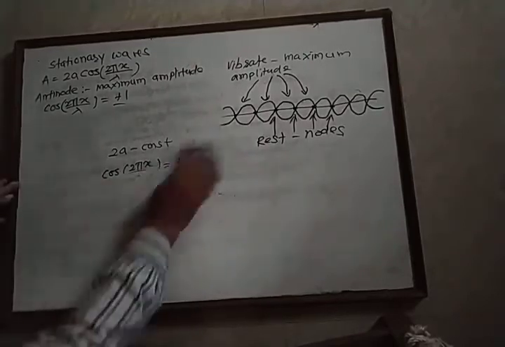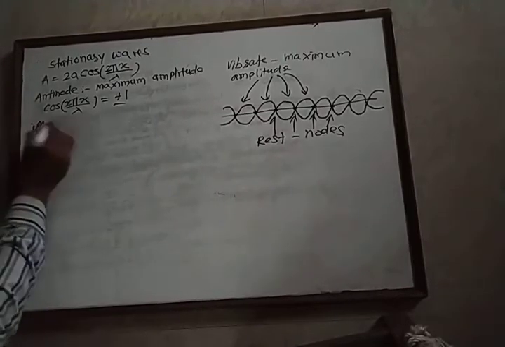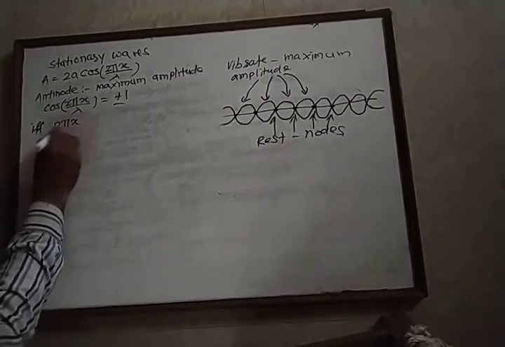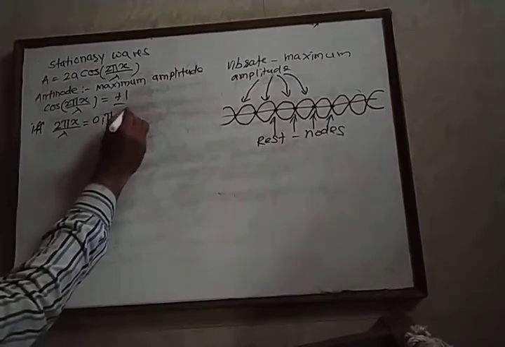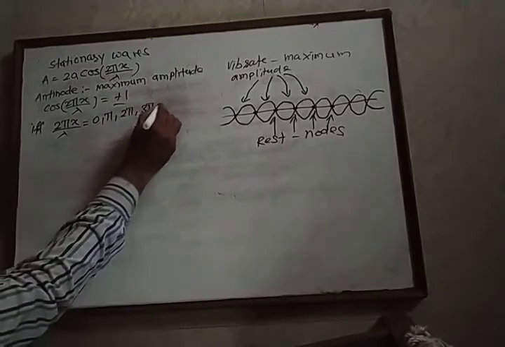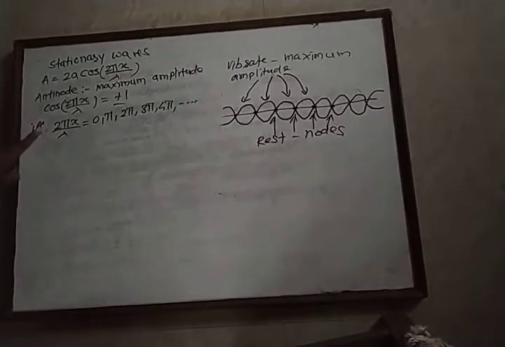Now we know cos theta is equal to plus 1 or minus 1 if and only if 2πx upon lambda is equal to 0 or π, 2π, 3π, 4π and so on. When 2πx upon lambda is equal to 0 or π or 2π, 3π and so on, then cos of 2πx upon lambda is equal to plus or minus 1.